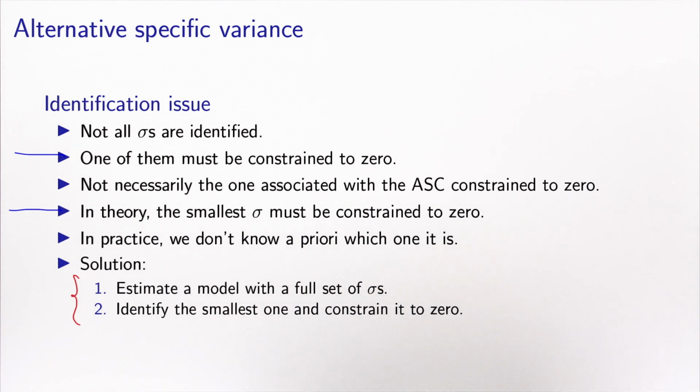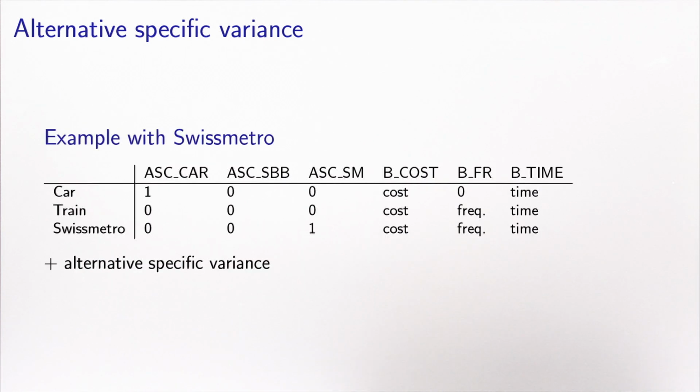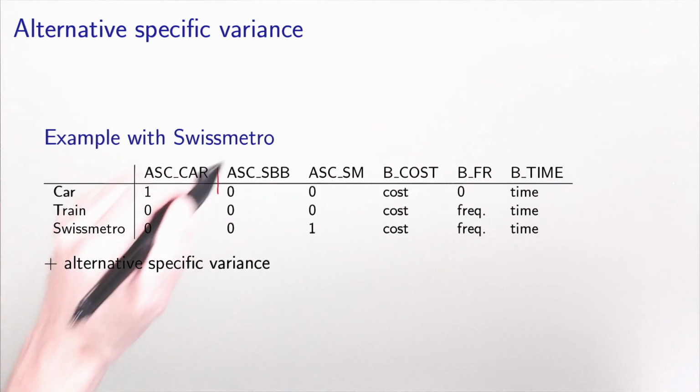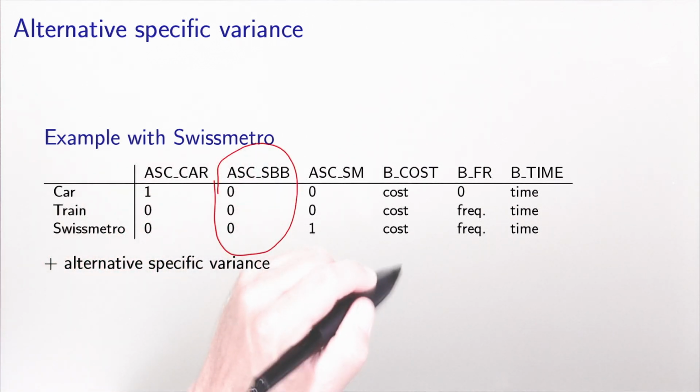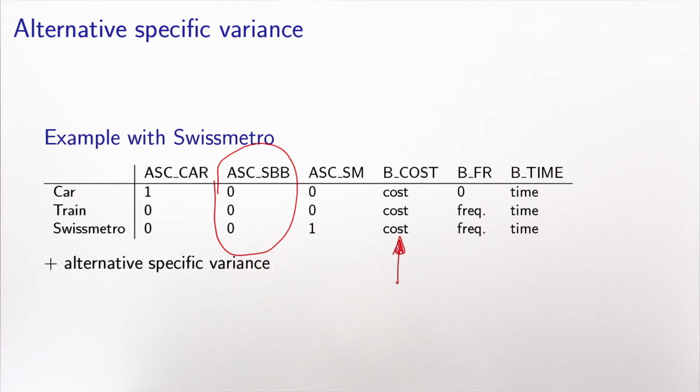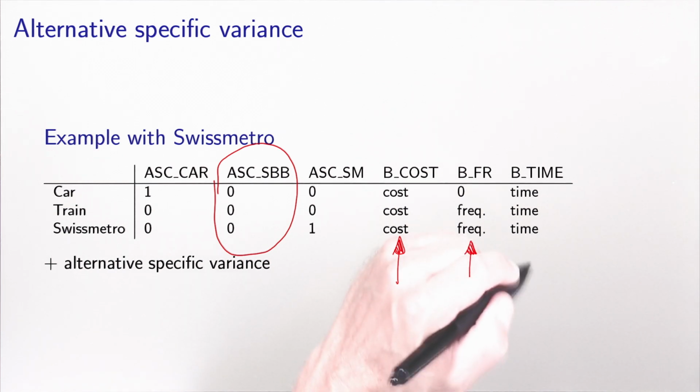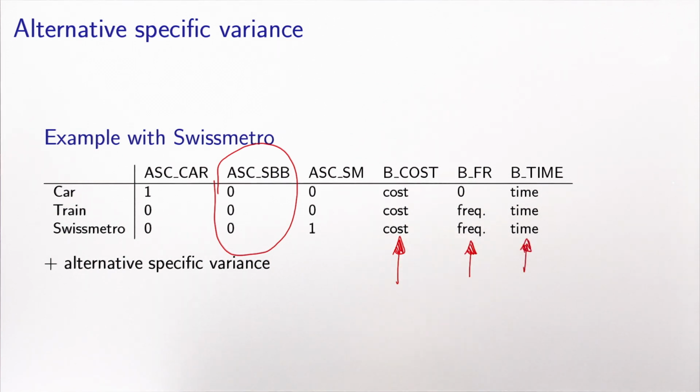Okay, you estimate a model with a full set of sigmas, you see which one is the smallest, and you constrain it to 0. Let's show it on an example. So I'm using here the Swiss Metro example. Again, I have 3 alternatives. I have 2 constants, so I'm normalizing this one to 0. I have a generic cost variable, a generic frequency variable for the public transportation alternatives, and a generic travel time variable.